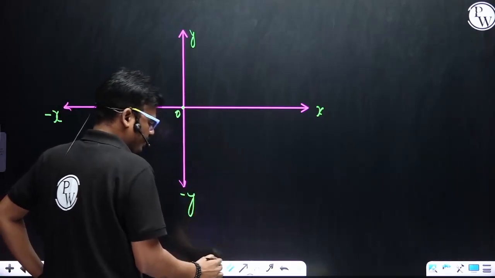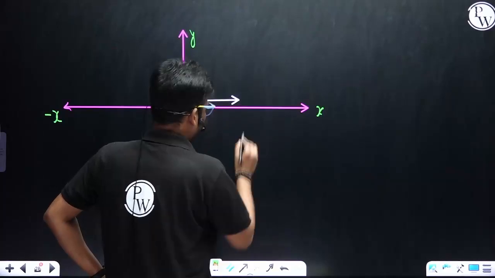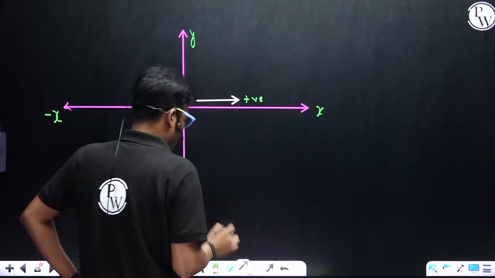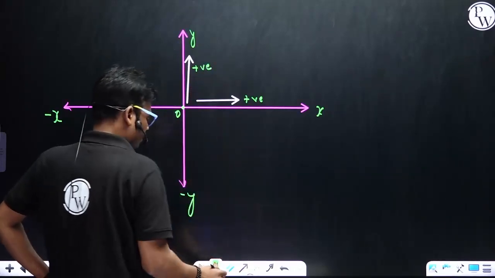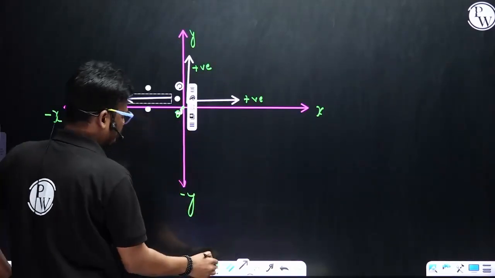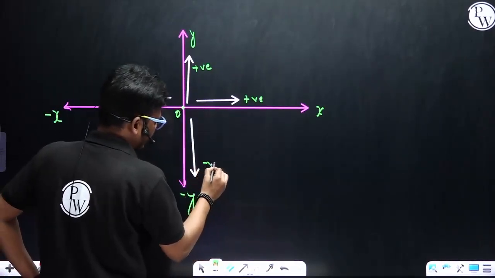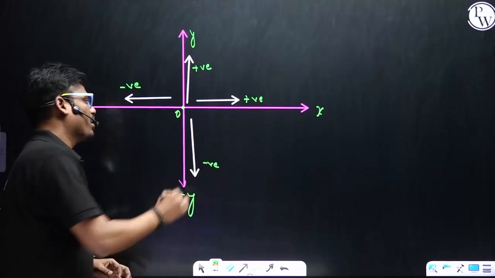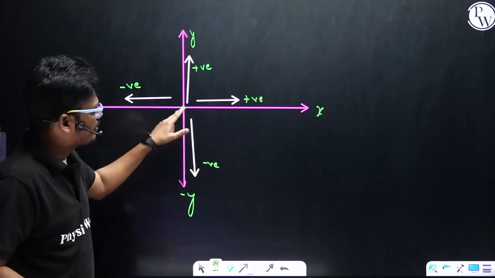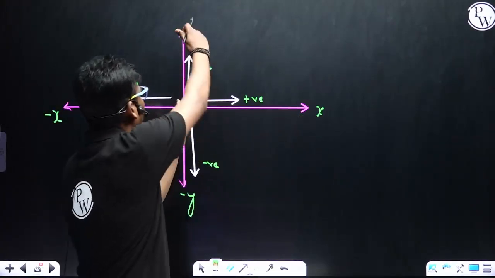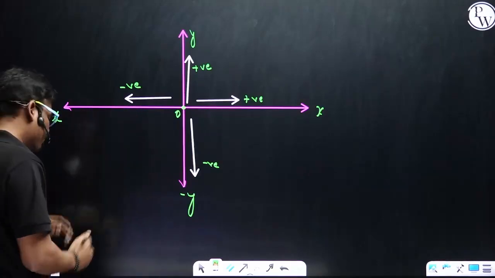So try to understand: distances in this direction are positive, height in this direction is positive, and distances in this direction are negative, because we are taking the origin as the reference point. Distance measured from the origin along this side is positive, along this side positive, and along these sides negative. The same thing they have given here.